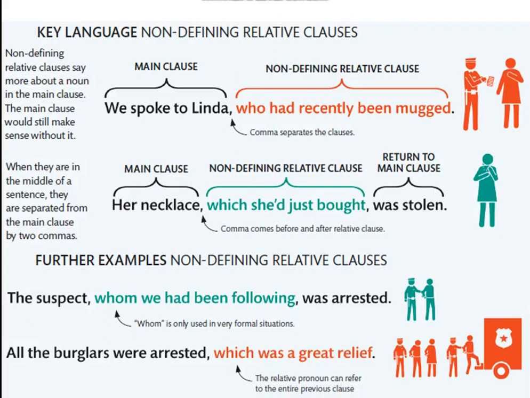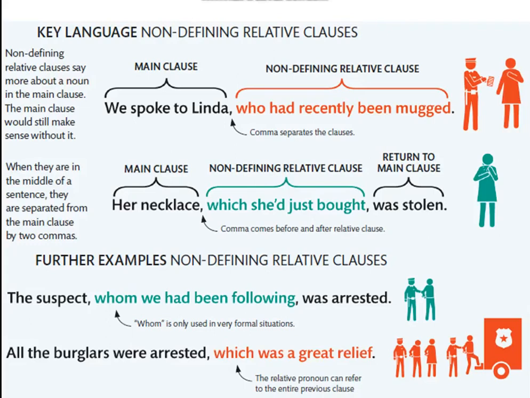The main clause is "we spoke to Linda." Comma. In writing, we say comma. Of course, in speaking, we just make a pause. "Who had recently been mugged" is a non-defining relative clause. When they are in the middle of a sentence, they are separated from the main clause by two commas.